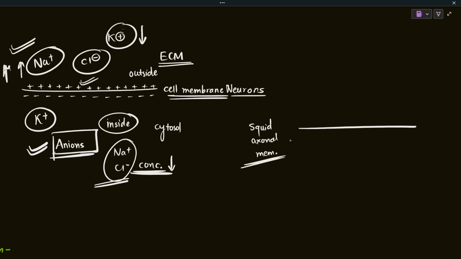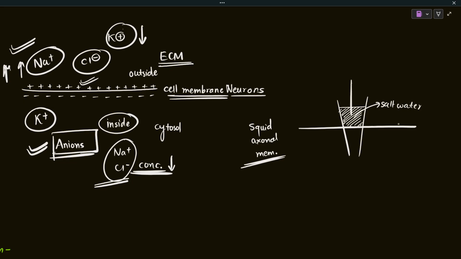I'm just making a rough schematic. They introduced a glass capillary electrode which had salt water. So this is the salt water, and this is the glass capillary.